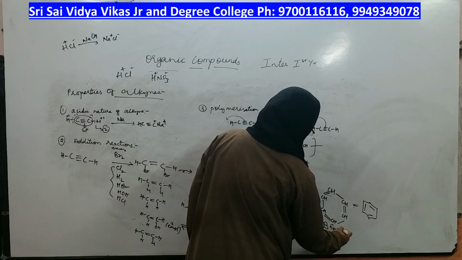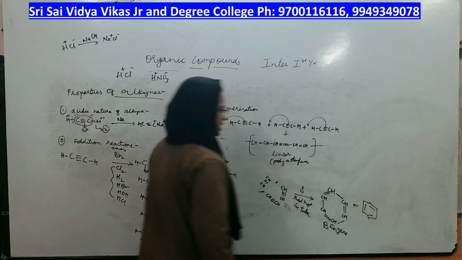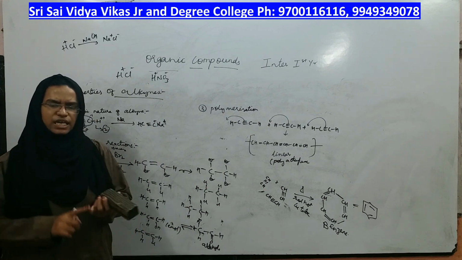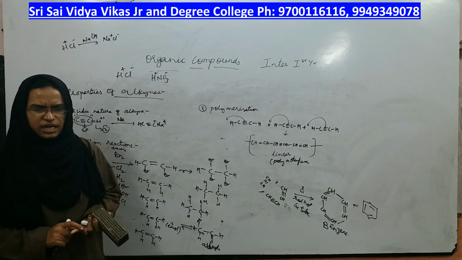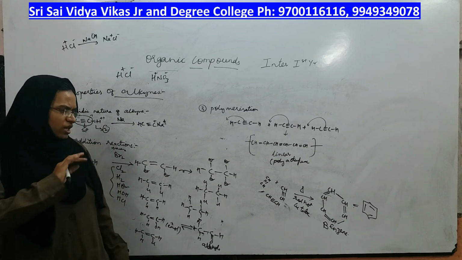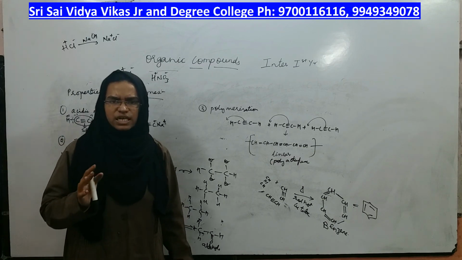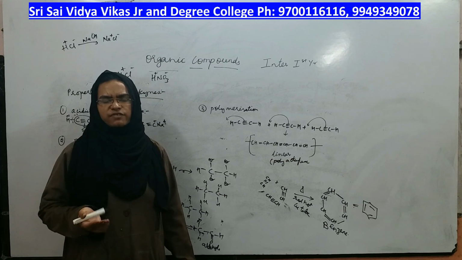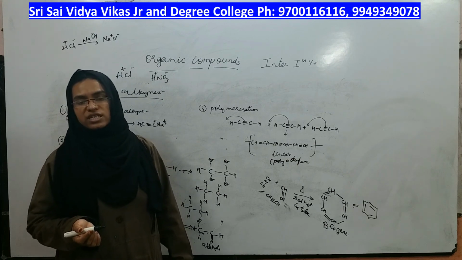These are all the properties of alkynes. So we have finished alkanes, alkenes and alkynes. In the next class, saturated hydrocarbons are over, unsaturated hydrocarbons are over. Next we have the aromatic compound, that is benzene.